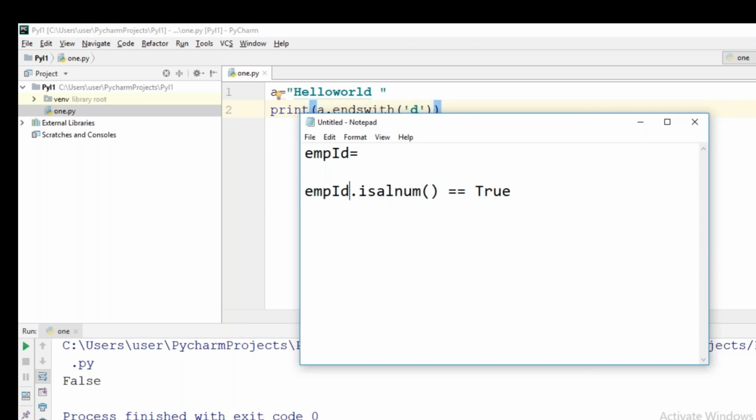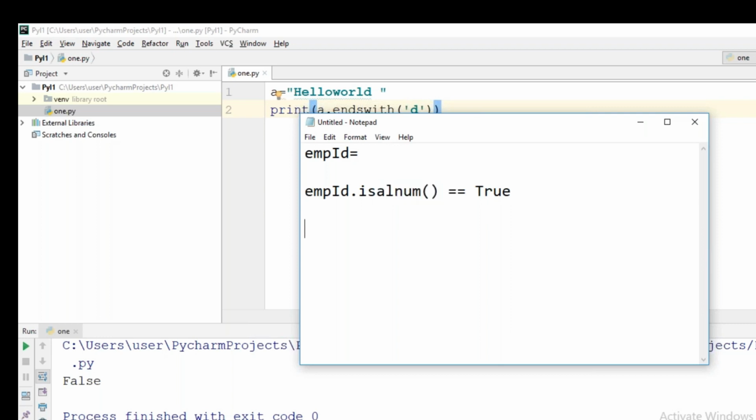If this particular isalnum is giving false, then I will say that the employee ID is not a valid one. See, when will I be calling the employee ID valid? If the employee ID is having all the numbers, all the alphabets, or a combination of both, then I will consider that it is true, like it is a valid one. That's why I'm applying isalnum.